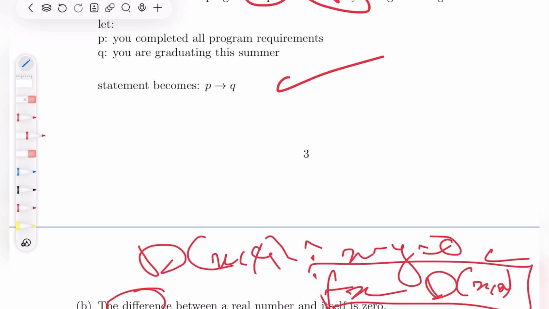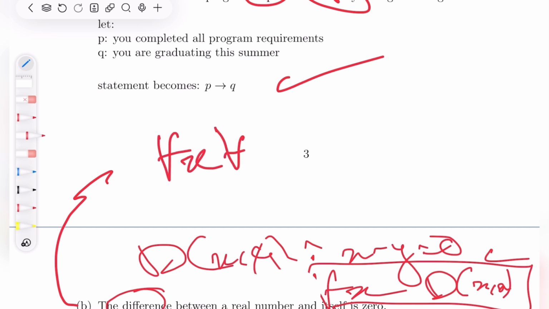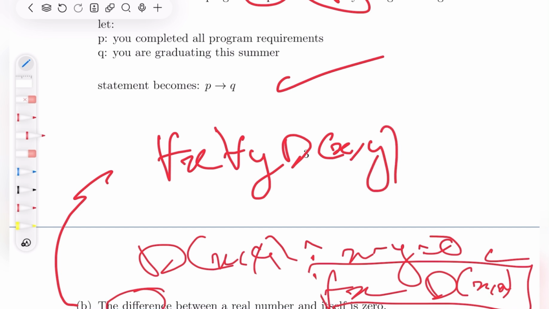Okay, so how could I say this in a different way? I could have said that for every x, so for every number x, for every number y, the difference between x and y being 0 implies that x is equal to y.